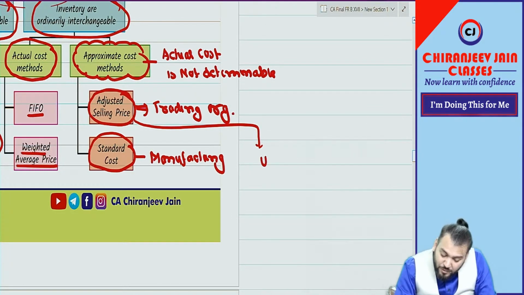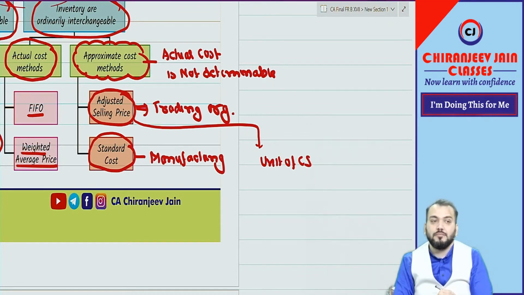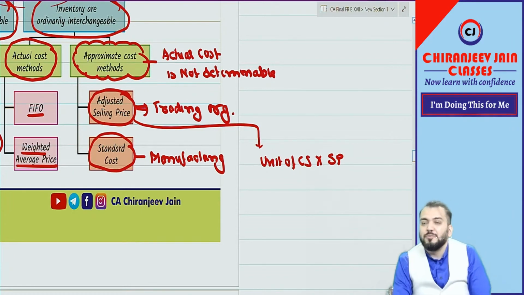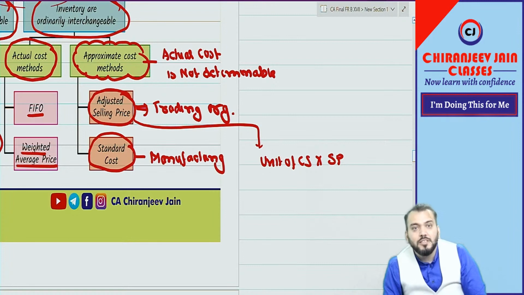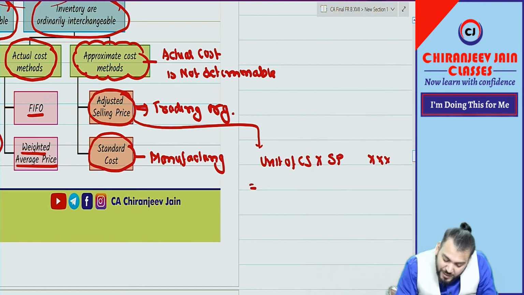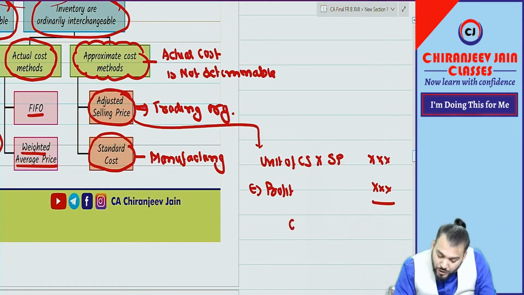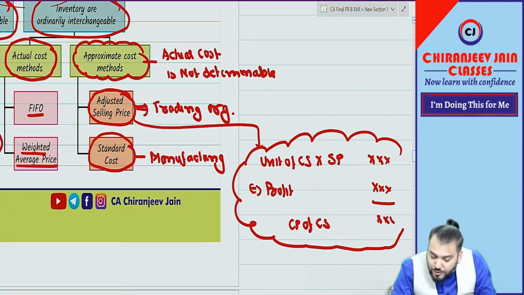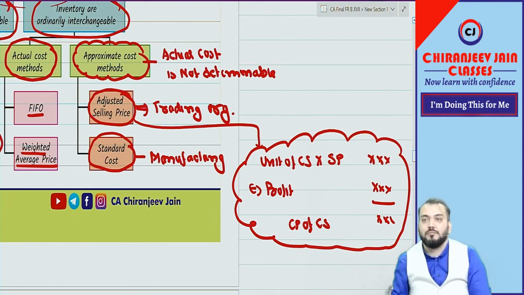First you find out units of closing stock on reporting date, multiplied by sale price. This becomes sale price of closing stock. And from this we will deduct profit margin. Sale price minus profit is equal to cost price. So this will become cost price of closing stock. This is the indirect way to find out cost price, but this is not actual. This will be approximate cost.